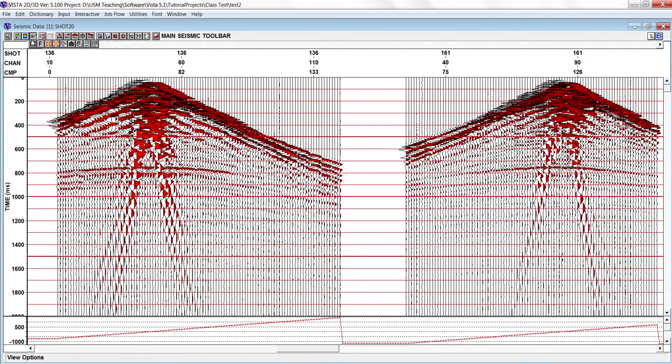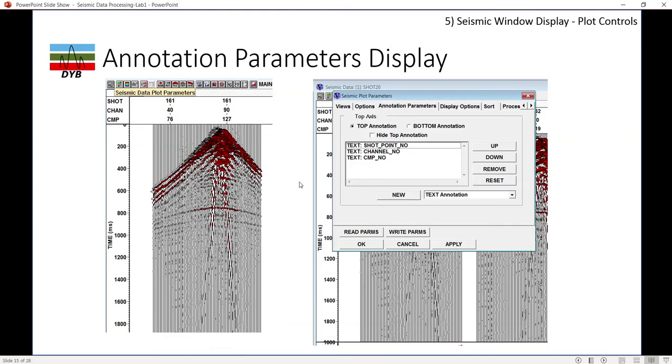In the view option you can see refresh color, current screen display, full zoom, you can capture, you can print, either any part you can do it. Okay, let's move to the annotation parameter.